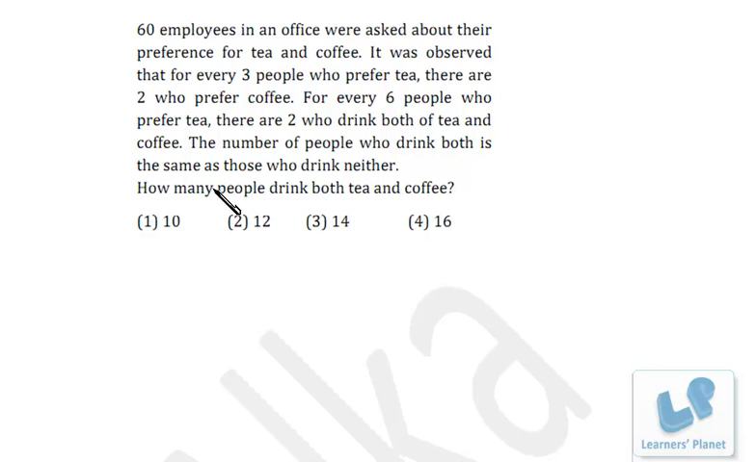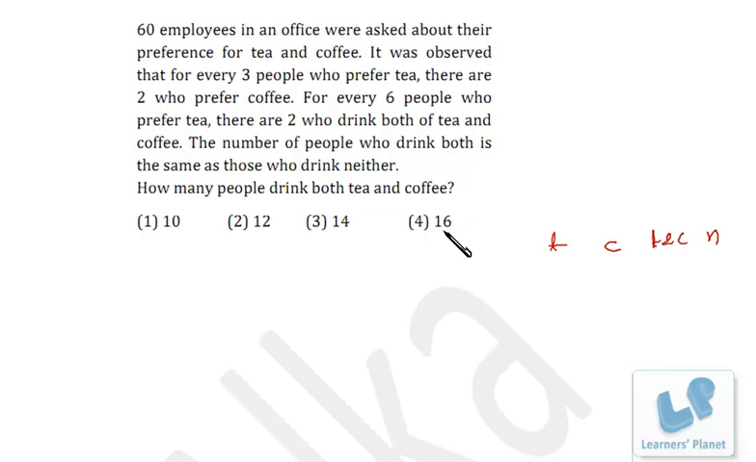Now let's try this problem. 60 employees in an office were asked about their preference for tea and coffee. It was observed that for every 3 people who prefer tea, there are 2 who prefer coffee. For every 6 people who prefer tea, there are 2 who drink both tea and coffee, and the number of people who drink both is the same as who drink neither. So that's n. Okay. Now how many people drink both tea and coffee?